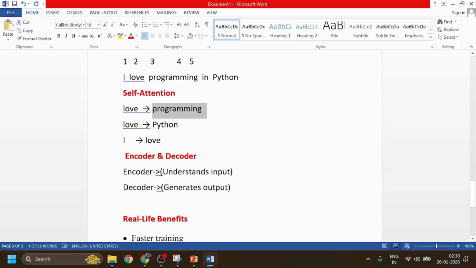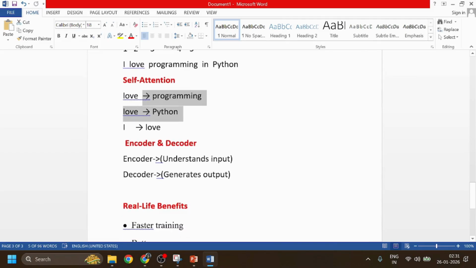Okay, and here you can see love focuses more on programming and Python. This is how context is built. Okay, this is not understanding, this is weighted math.